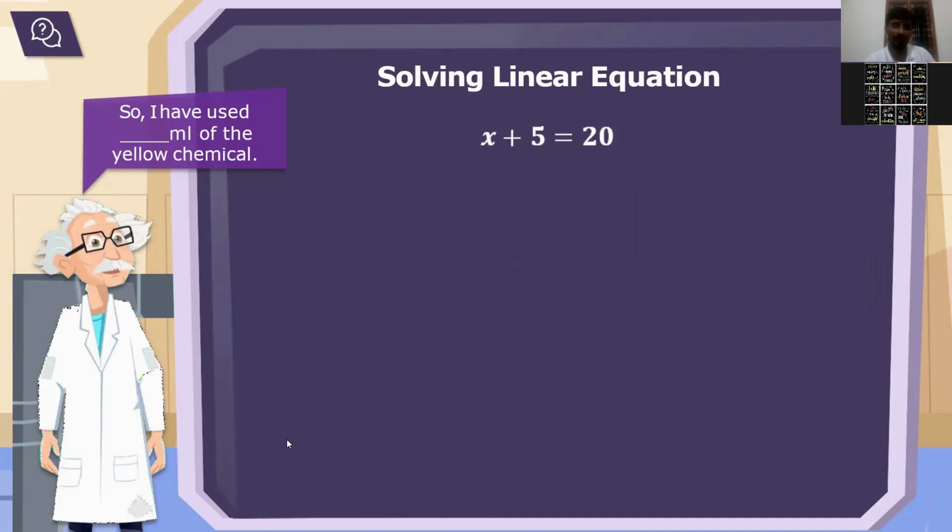As I have previously mentioned, we have done this also. So, green was X, right? No, green was not X. Which one was X? X was orange and 5 was green. And what about this 20? Purple.